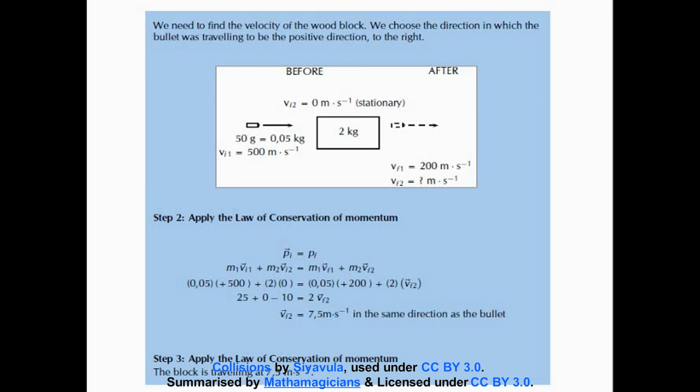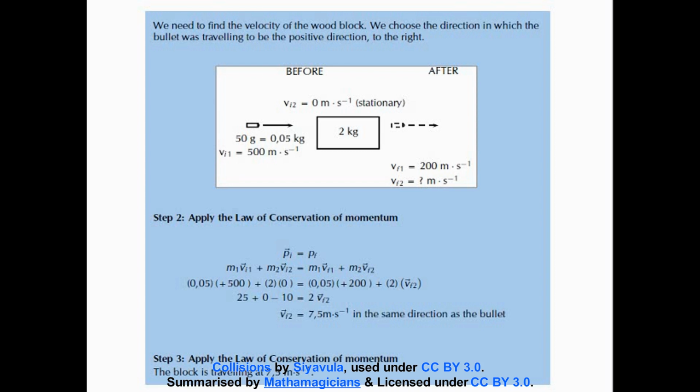Alright, so again, we plug that into our law of conservation of momentum formula. Alright, m1 vi1 plus m2 vi2 equals m1 vf1 plus m2 vf2. And we took the bullet to be m1, and we took m2 to be the mass of the wooden block.